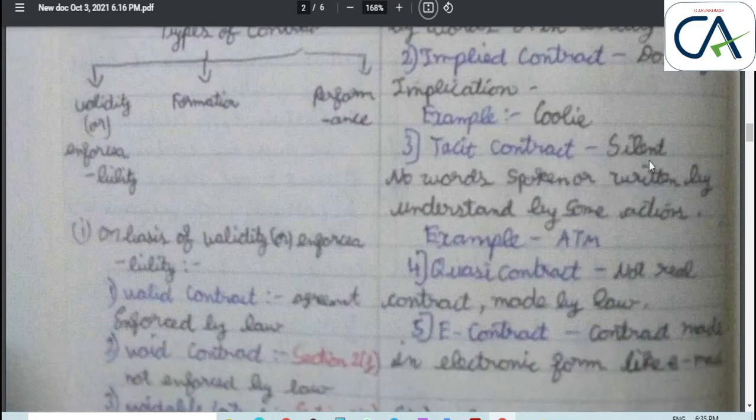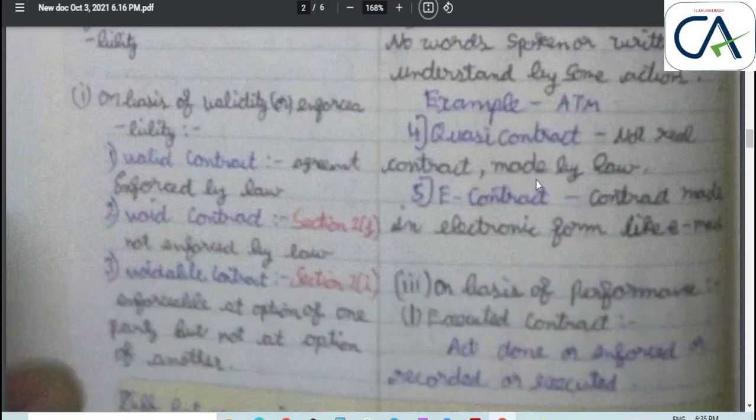Tacit contract means silent: no words spoken or written, but we do some actions to show understanding. For example, withdrawing cash from the ATM. We go to the ATM, insert the card, and enter our PIN number, and the ATM machine automatically gives us cash. Here no words are spoken or written. By doing some actions, we are withdrawing our cash from the ATM.